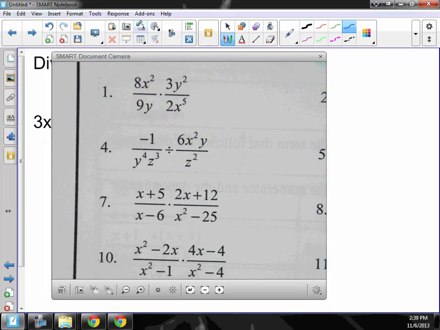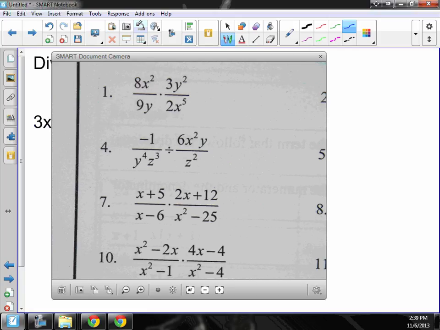Okay, so here we have a fraction multiplied by a fraction. I will allow that as long as you guys are paying attention. So we have two fractions, and the two fractions are multiplied together, which means anything on the top can cancel anything on the bottom.